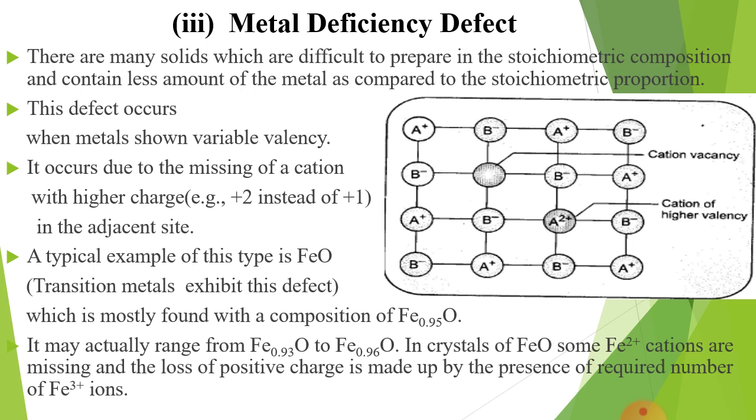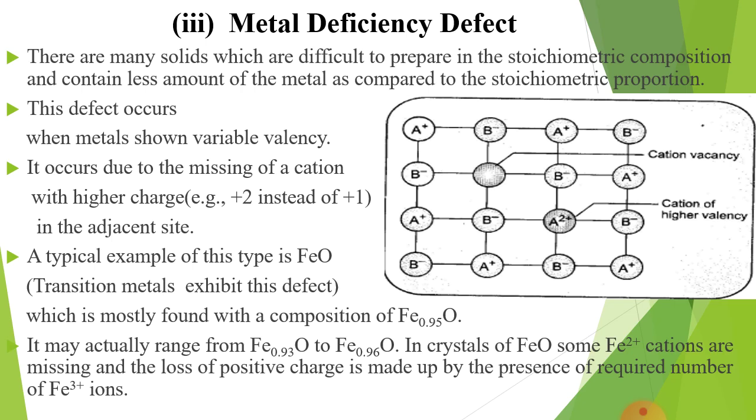Transition metal exhibit this defect, which is mostly found with a composition of Fe0.95O. It may actually range from Fe0.93O to Fe0.96O. In crystal of FeO, some Fe2+ ions are missing, and the loss of positive charge is made up by the presence of required number of Fe3+ ion.